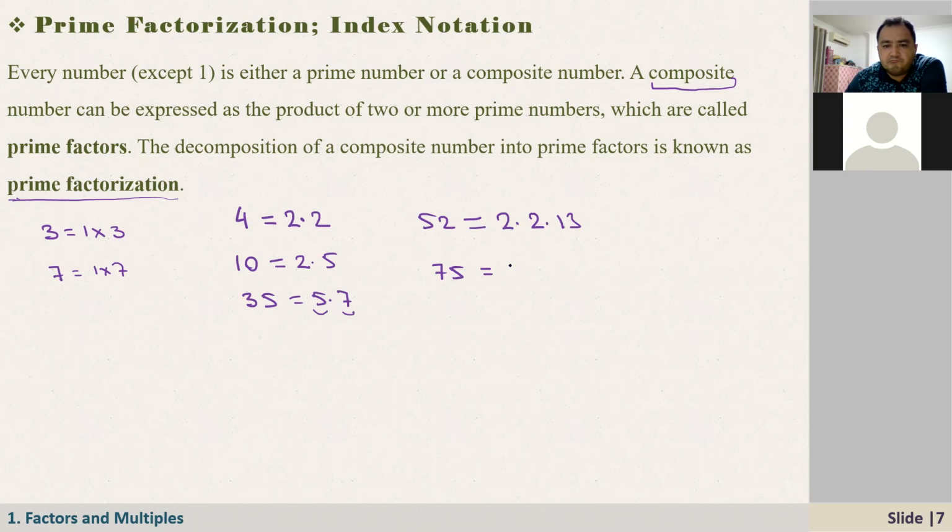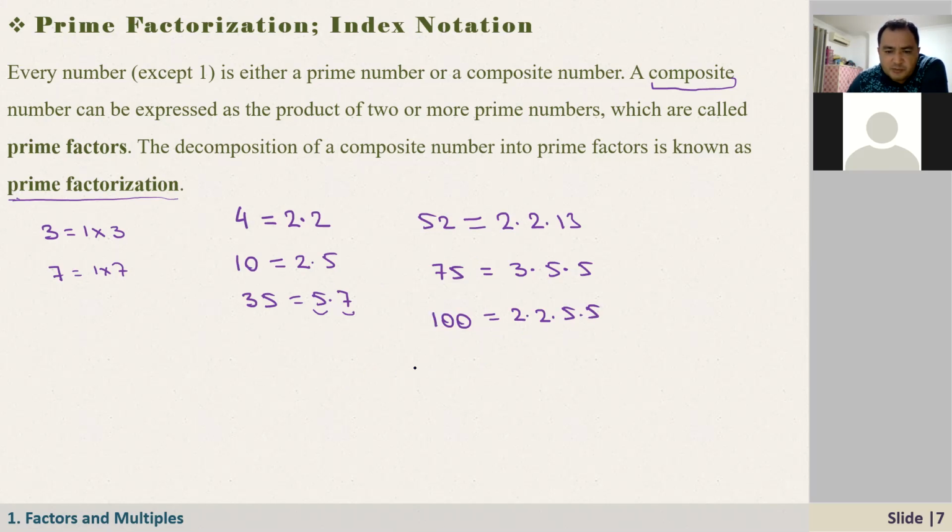Is it divisible by 3? Yes, right? It is 3 times 5 times 5. And one more thing, how about 100? Actually, this is easy. 2 times 2 times 5 times 5. Very good.